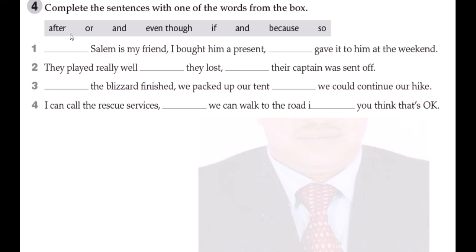We have to use after, or, and, even though, if, and, because, so. Number one, Salim is my friend. I bought him a present, gave it to him at the weekend. Why? Because Salim is my friend. I bought him a present. Okay, because Salim is my friend, I bought him a present and gave it to him at the weekend. Here we have to put because, and here we must put and.